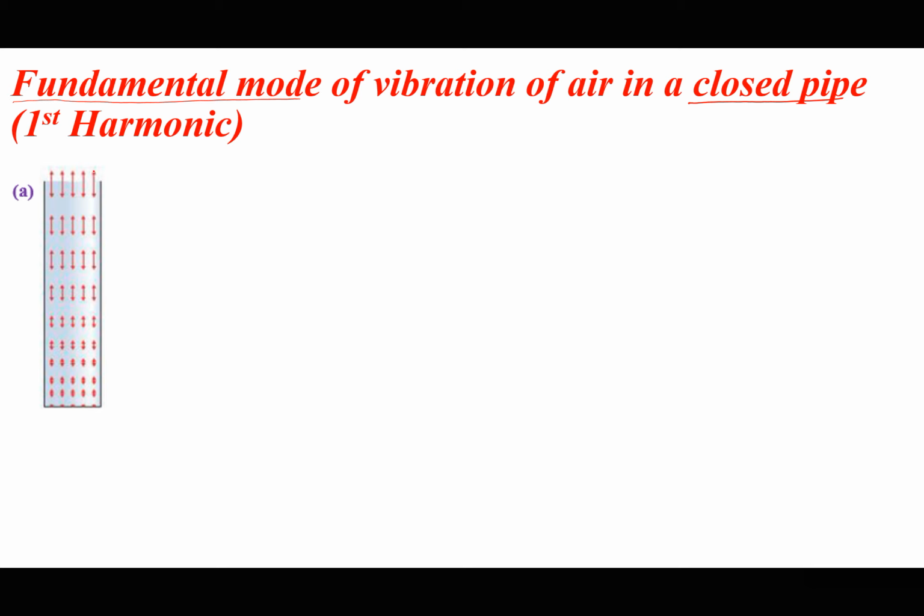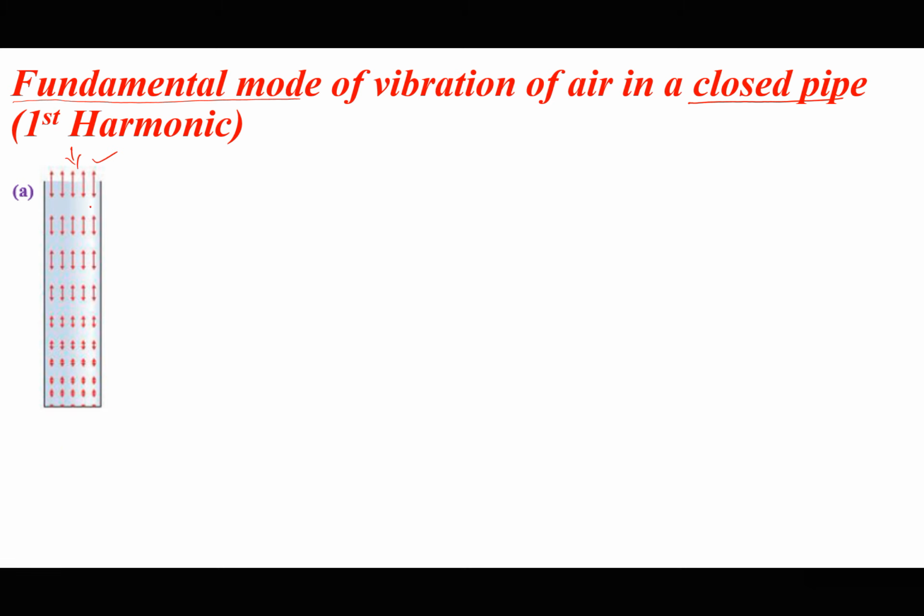Remember, sound is a longitudinal wave. Therefore, the vibrations of particles are parallel to the direction of propagation of energy. If a wave is propagating from the top to the bottom, the particles vibrate parallel. That's why I've drawn these lines parallel to the axis of the pipe. Otherwise, I would have drawn them like this. So this would be the correct way of representing the orientation of particles, or air vibrations, in a pipe when the sound is propagating from the open end to the closed end.